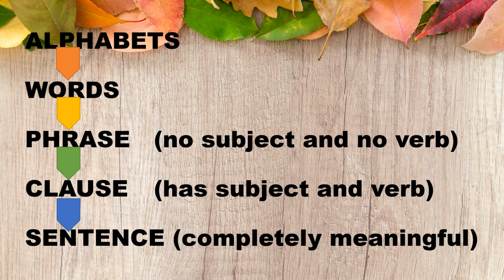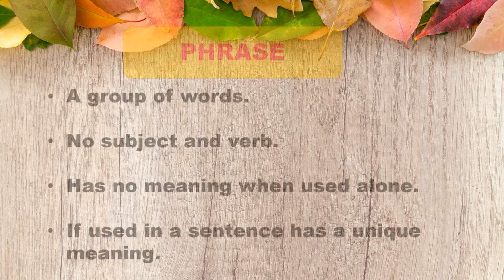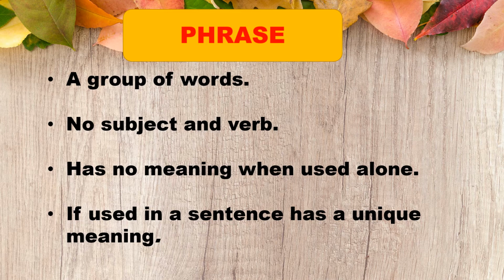With a few alphabets, we make words, and a few words can make a phrase, clause, or even a sentence. So today, let's learn about phrase in detail. Any group of words which has no subject and verb is called a phrase. And we understand that it has no meaning when used alone.